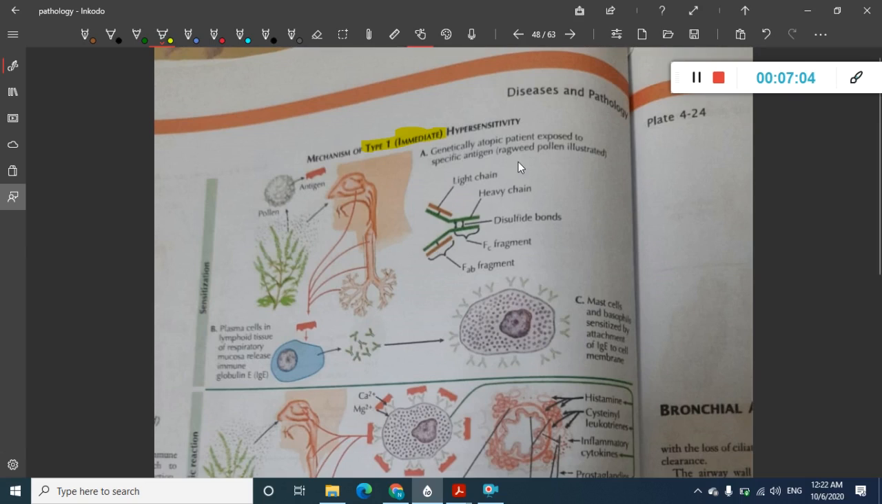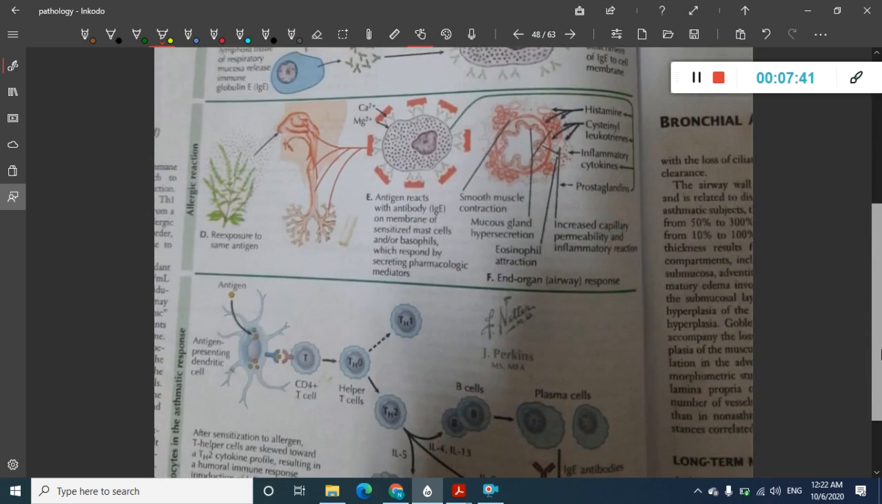So in atopic individuals, this is type 1 hypersensitivity reaction where you have IgE antibody. First we will see the allergen. This allergen is pollen. Once it has been inhaled, in the lungs there is activation of lymphocytes, mostly plasma cells. These lymphocytes will produce immunoglobulins. These immunoglobulins are attached on the mast cell. These mast cells and basophils are sensitized by these IgE antibodies. This is the first response, sensitization. Nothing happens in this response, he'll be fine.